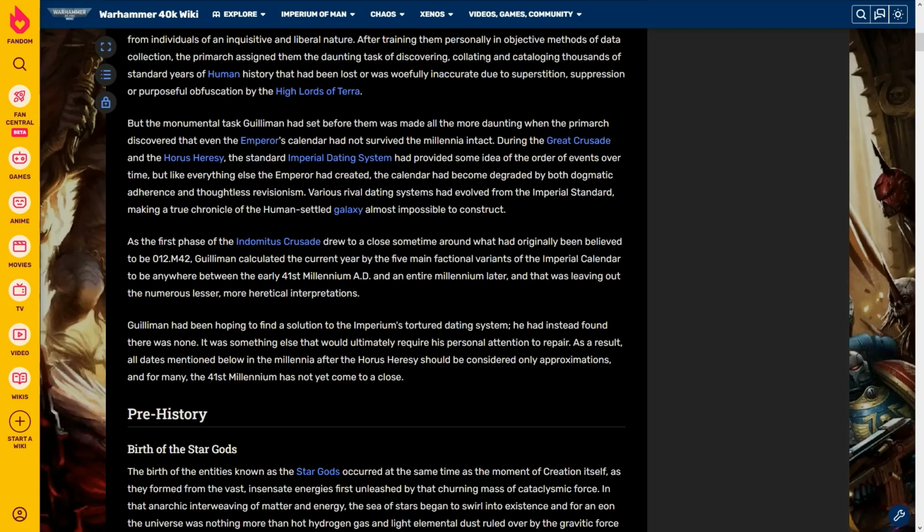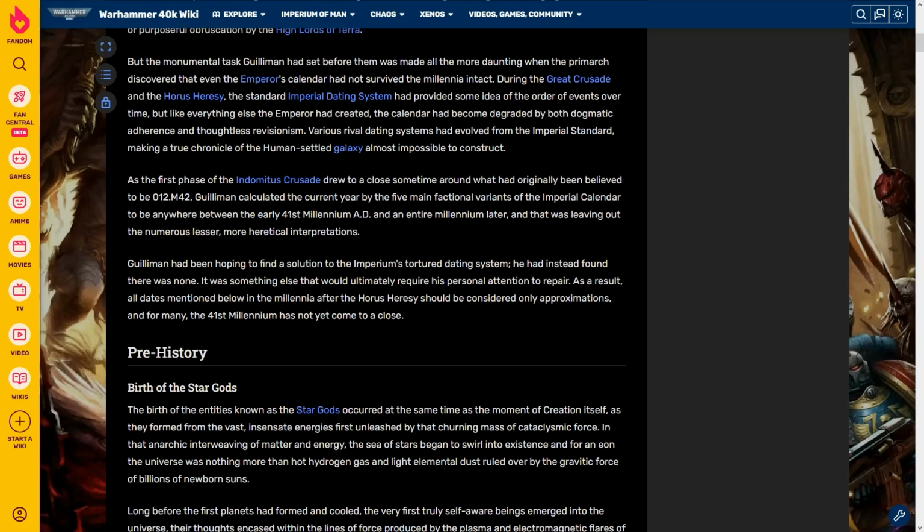Various rival dating systems had evolved from the Imperial standard, making a true chronicle of the human settled galaxy almost impossible to construct. As the first phase of the Indomitus Crusade drew to a close sometime around what had originally been believed to be something in the 42nd millennia,